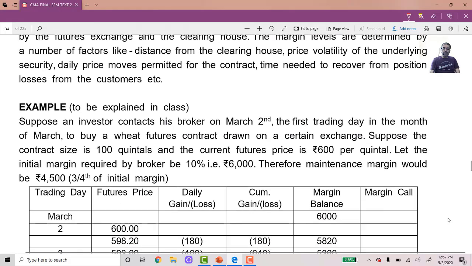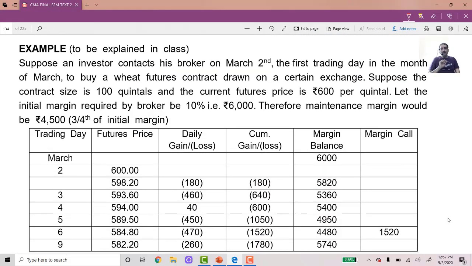Fine. Now let us see how this works. I'll give you a small example. And from there we will also see that problems are asked in the examination based on this marking to market. Let us take the example. Suppose an investor contacts his broker on March 2nd, the first trading day in the month of March, to buy a wheat futures contract on a certain exchange.